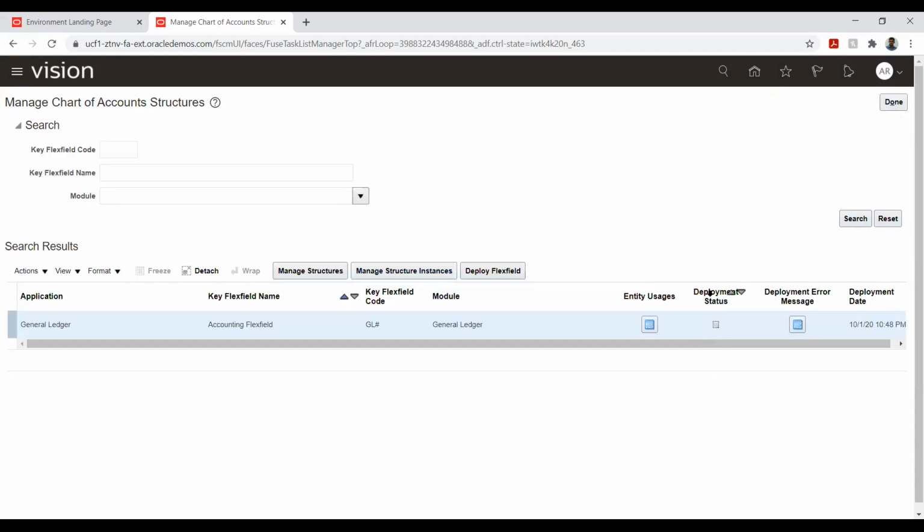Now we can see that the deployment status is grayed out. It's because we have made a few changes or created something, but we haven't validated or checked for any exceptions.